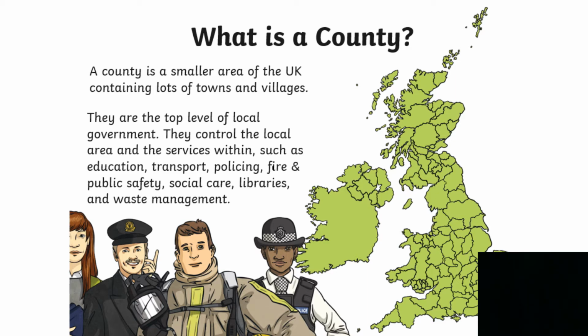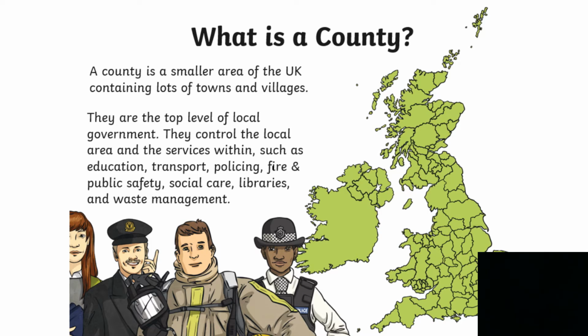We know that a continent is a large mass of land, and within that large mass you may find several different countries. Each country is run differently. Some are run by monarchs and some are run by a leader, like a prime minister or a president. Inside each of those countries they are sometimes divided into different sections. In the UK, we have smaller areas called counties. These contain cities, towns and villages.